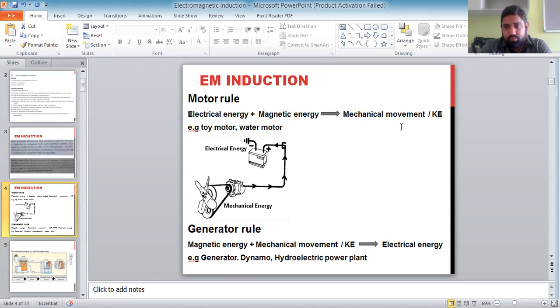Then we discussed force on a current carrying conductor, which can be given by Fleming's left hand rule.